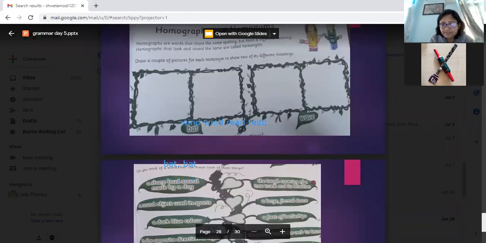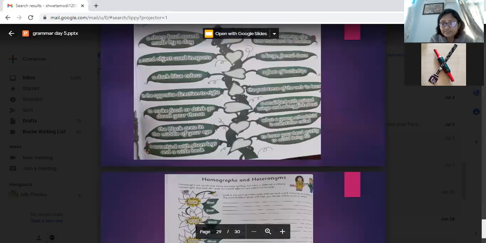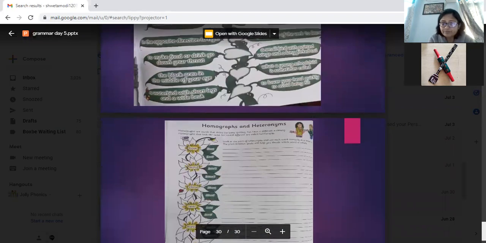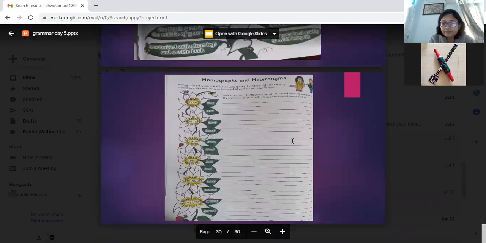So these are the examples. Bat and bat, wave and wave. So that is a homonym: same spelling, same pronunciation. This is the activity which is there in the grammar book. So with this we finish our grammar 5.